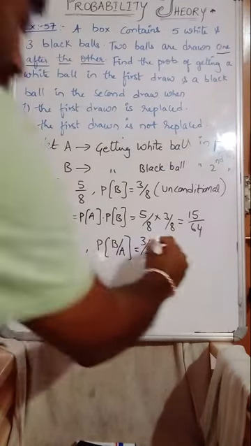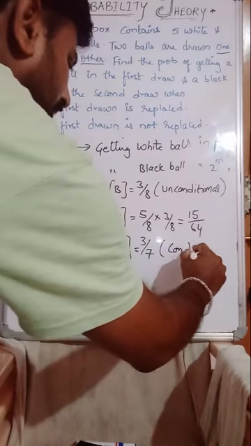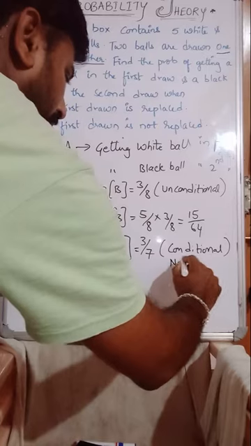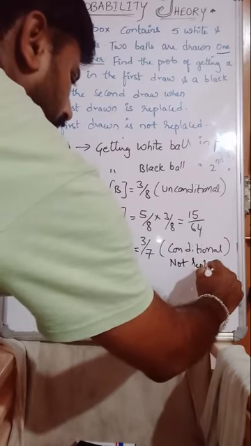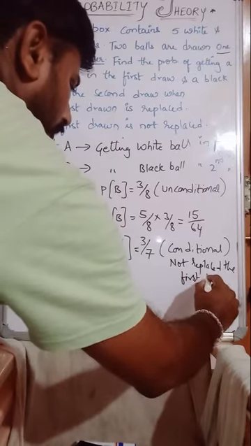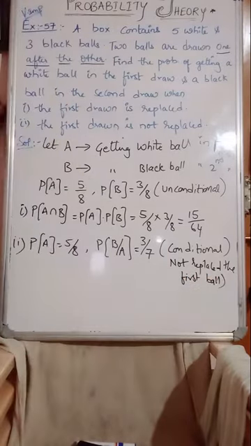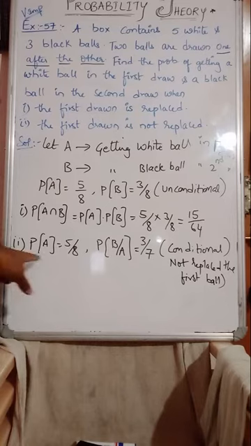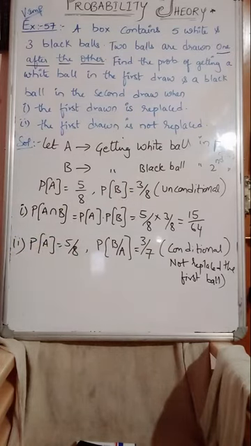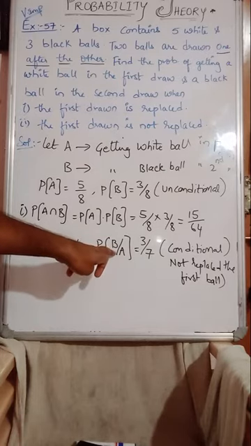Because here it is conditional. What is that condition? Not replaced, the first ball. So not replacing the first ball means the white ball is already drawn and has been kept away, and now selecting a black ball.